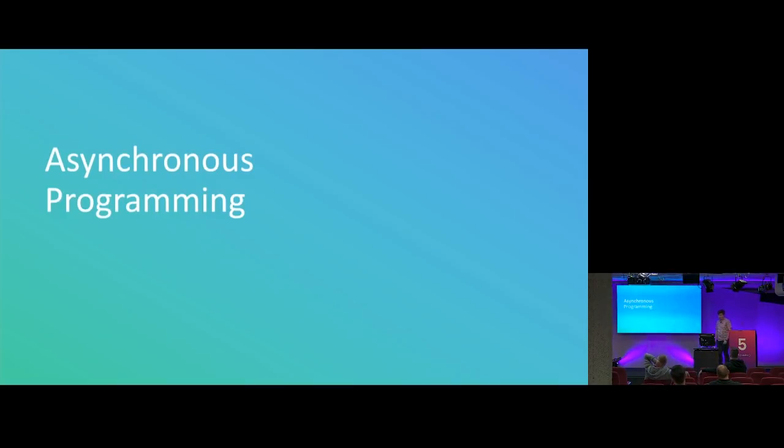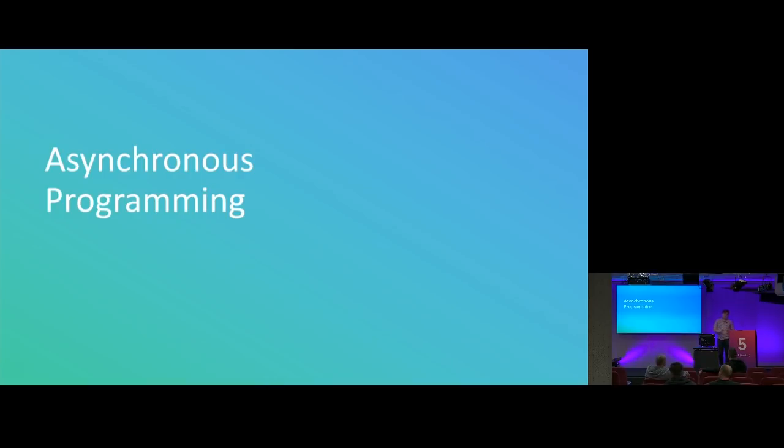Questions on any of the type stuff? I know it's a very debated area in both programming languages because it's object-oriented stuff, but then not so object-oriented. Yeah? In generics, can you say it must be like an email or a primitive? Yeah, you can. Just like in C# where you can say this has to be a class, or this has to be a class with this constructor that takes in these things, or a class with an empty constructor. You can do those same sort of things in Kotlin. Yeah. Any other questions? Cool.